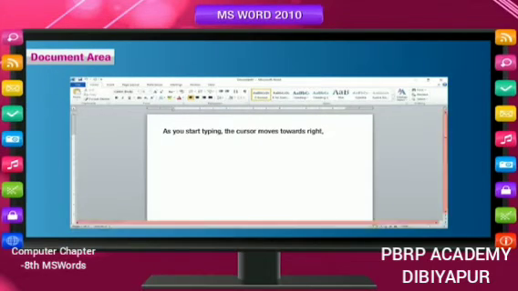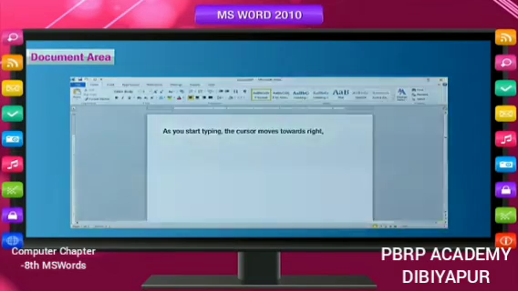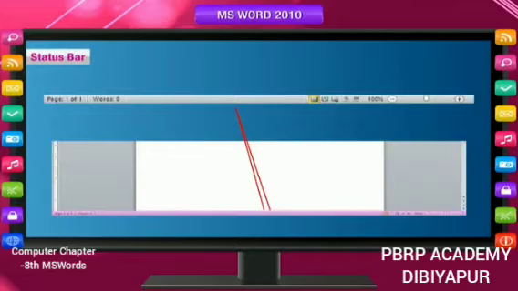There are vertical and horizontal scroll bars on the right and bottom side of the document area. You can move right, left, up and down with the help of these scroll bars to see the text that does not fit on the screen and therefore is not visible. You can also reduce or enlarge the document area using the zoom tool on the right side of the status bar at the bottom of the screen. Status bar. The status bar is at the bottom of the screen. It gives information about the total number of pages in the document, current page number, line number, column number, etc.